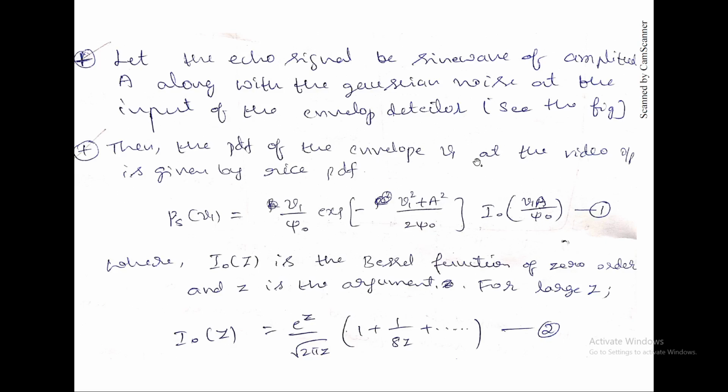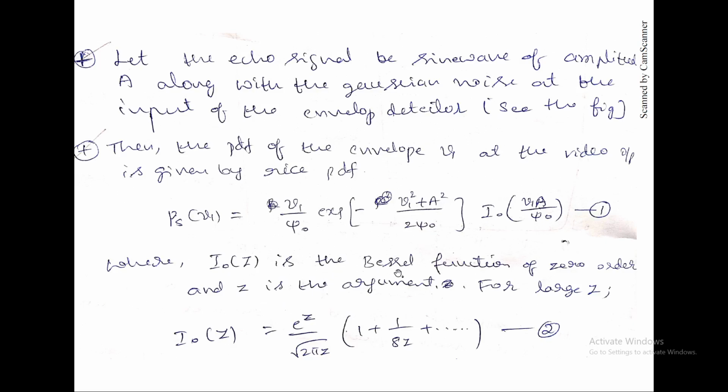Then the PDF of the envelope V1 at the video output is V1 by psi naught, e power minus (V1 square plus A square) by 2 psi naught, into I naught of V1 A by psi naught. A is the amplitude. Here this I naught term is I naught of z. Let us take this I naught of z in generalized form.